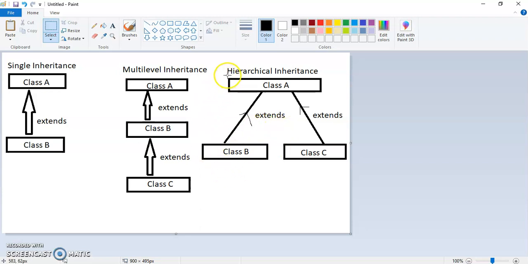Let's see the third one, hierarchical inheritance. So here class A is the parent and class B and class C both are children. That means class B is extending class A, and class C is also extending class A.